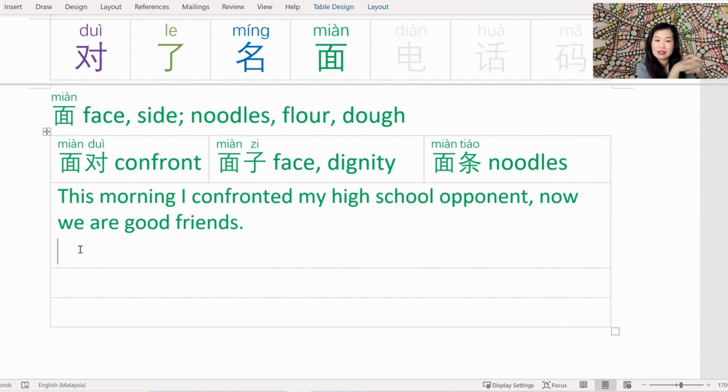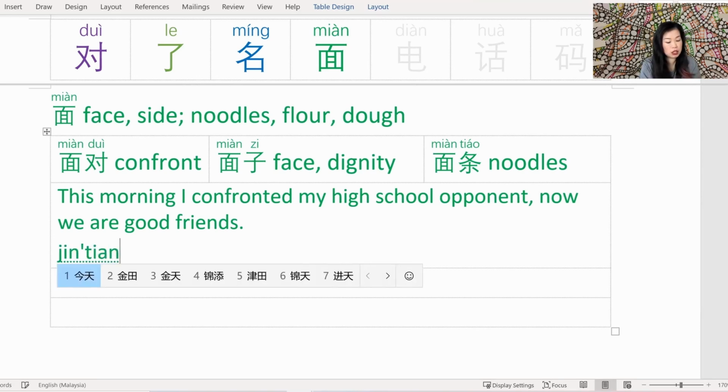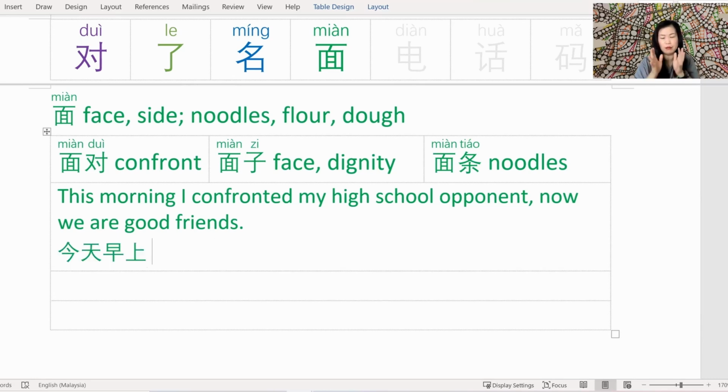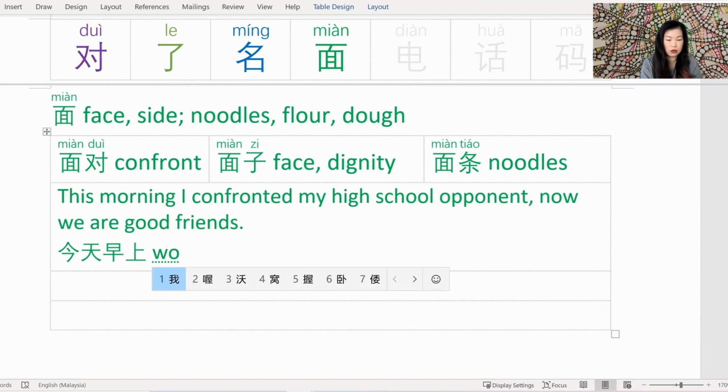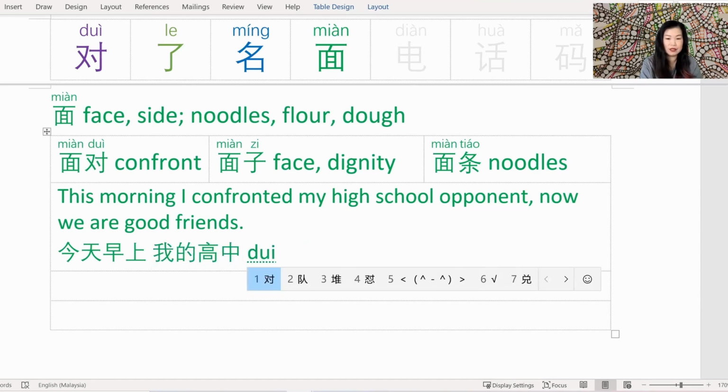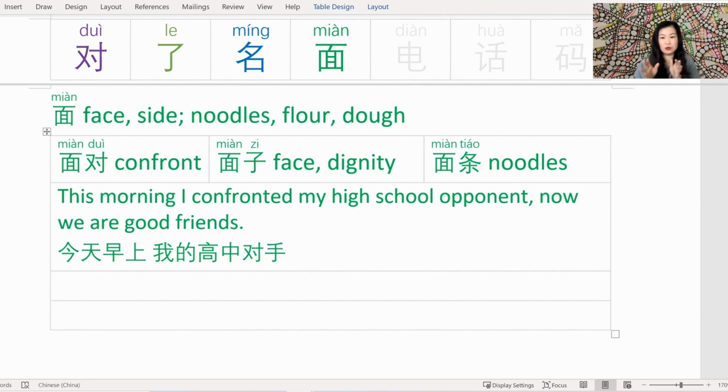Here's a sentence where I think it's good to use confront, high school and opponent. 今天早上, 今天 is today, 早上 is morning, so this morning. So let's just start breaking it down a bit. My high school opponent 是我的高中, and opponent 是对手. So I've got the high school opponent. And what did I do with my high school opponent?